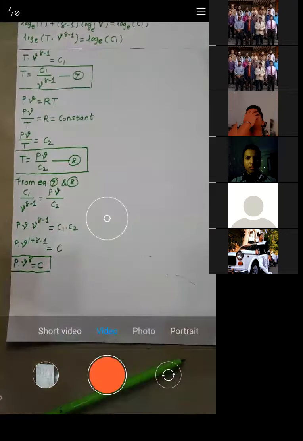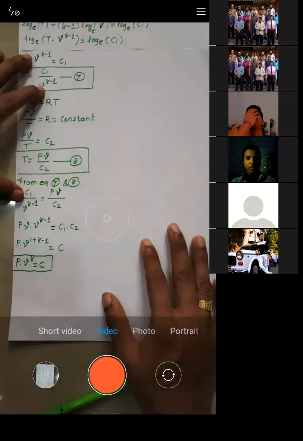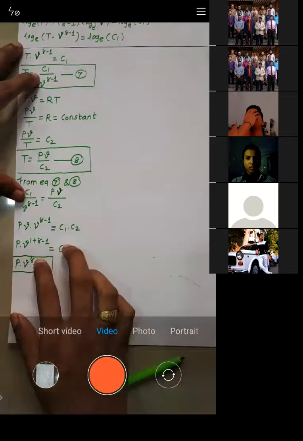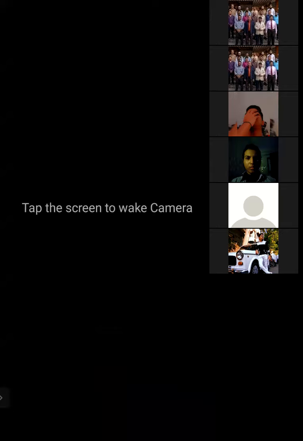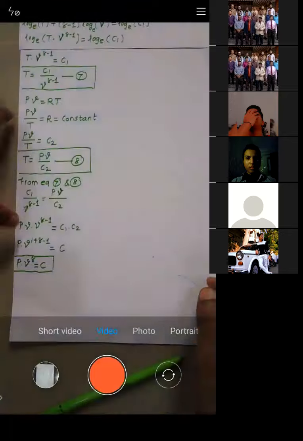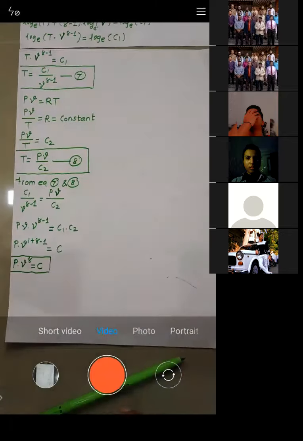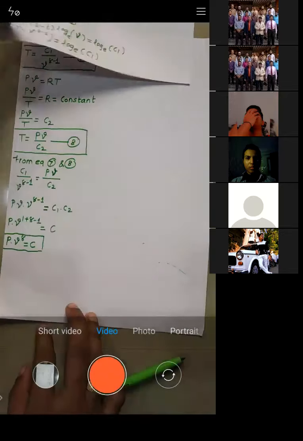Is it okay? PV raised to power gamma is equal to C. It's the adiabatic process. Is that okay, all of you? Yes, sir. Okay. Now let us start with the PV diagram. So I will start now with the PV diagram.